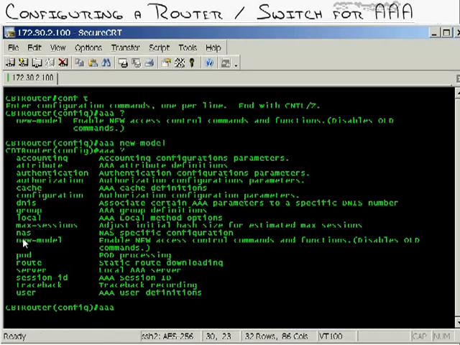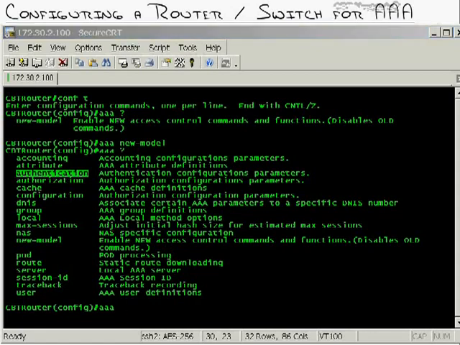So after that, we now have to type in AAA and choose what method we would like. We have AAA authentication, AAA authorization, and AAA accounting. There's our three different A's in our AAA. The most obvious one to configure first is AAA authentication. Now before I even go there, we haven't yet configured a TACACS or a Radius server.